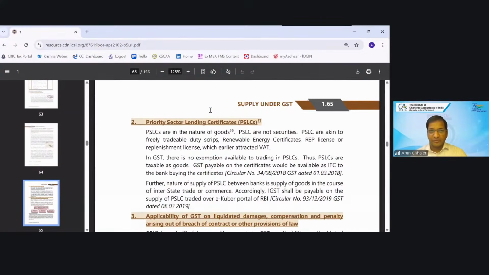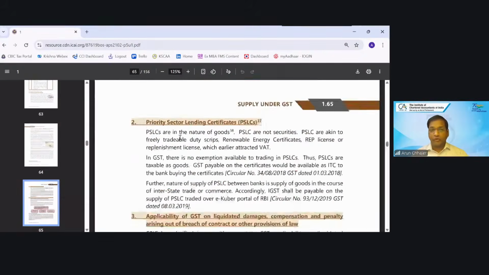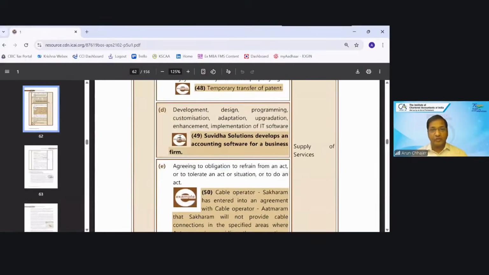You can read that circular on PSLC in the nature of goods, and priority sector lending certificate is not security. This circular was talking about applicability of GST on liquidated damages, compensation arising, etc. Very, very important. Now, agreeing to the obligation to refrain from or tolerate an act or a situation, I think schedule 2, first read the schedule 2 at least.